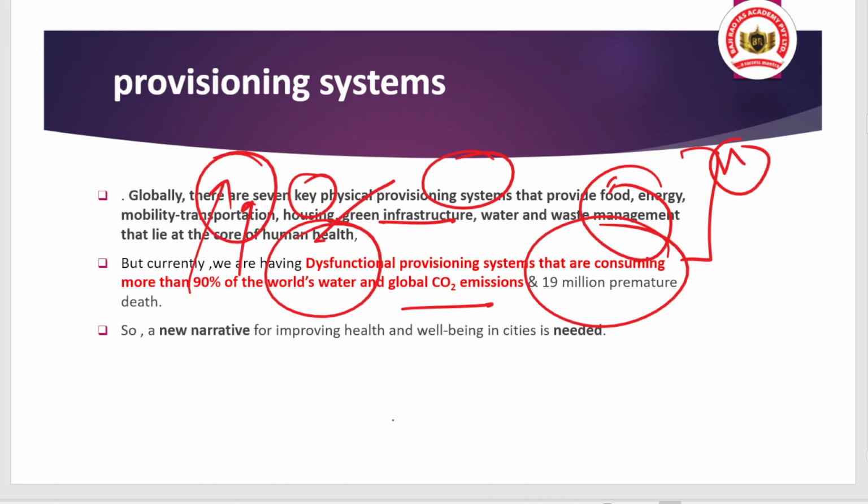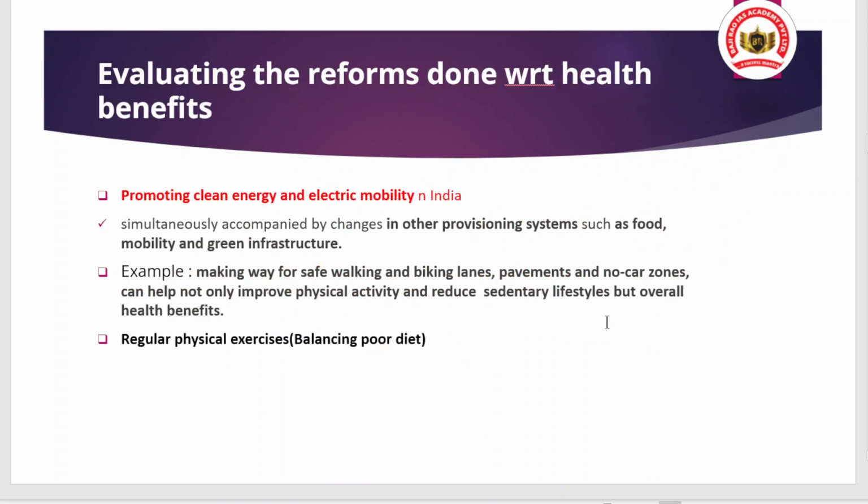That's why we cannot sort it out with the traditional method. We need a new narrative for improving health as well as well-being in the cities. And what should the new narrative be? We are basically trying to provide a solution. So first of all, we have done a series of reforms so that it can reduce air pollution and noise pollution, and ultimately cater to better health.